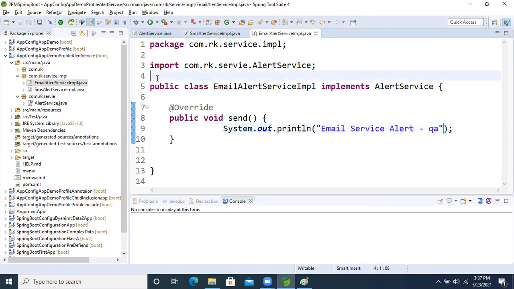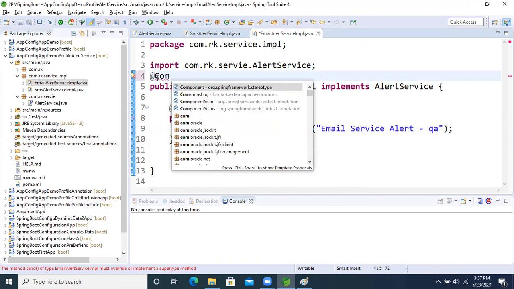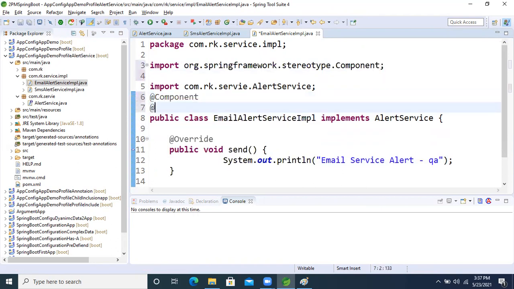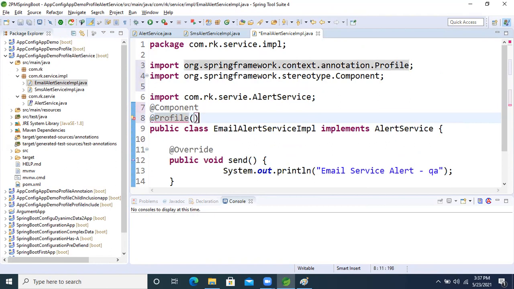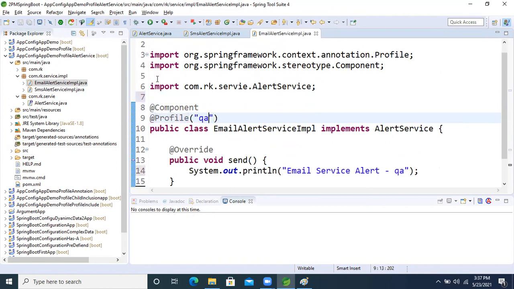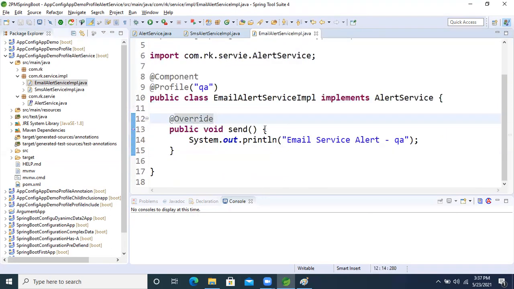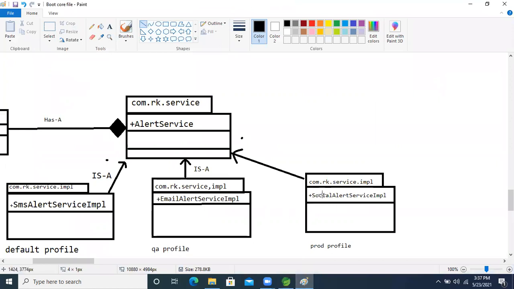Fine. To create the object of this implementation class, we apply @Component on top of it. Now @Profile, and inside this profile I'm giving the profile name QA.